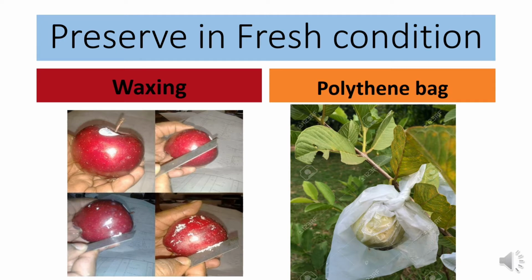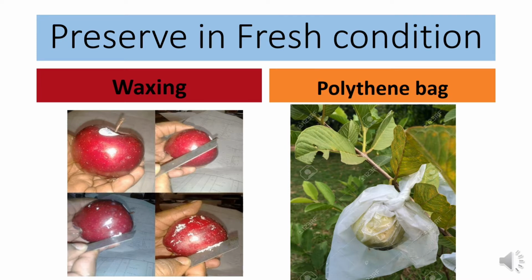Then the fruits will rot very quickly because of different germ attacks. So if we can cover the fruits by making a wax type layer artificially, then the fruits can be preserved for a long time. And the second one is the polythene bag.